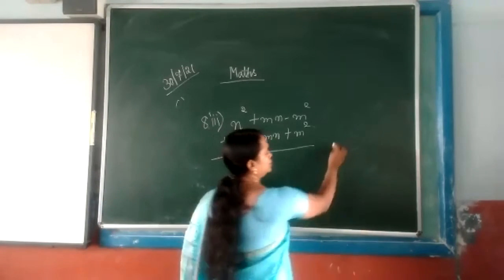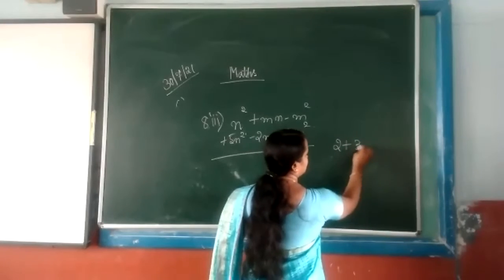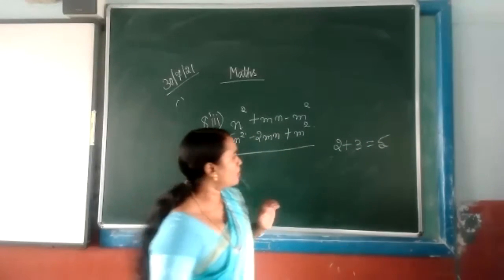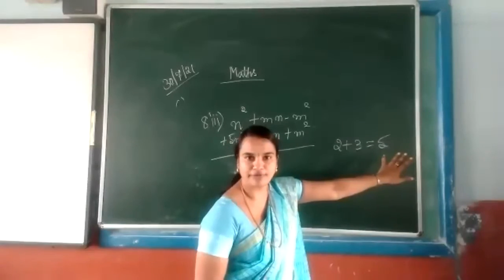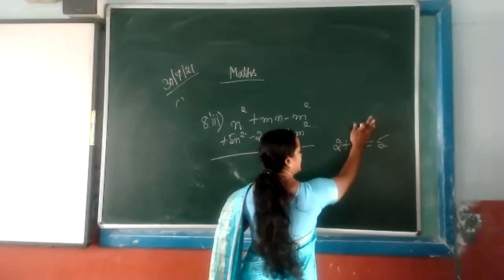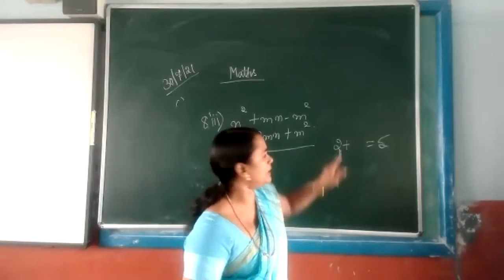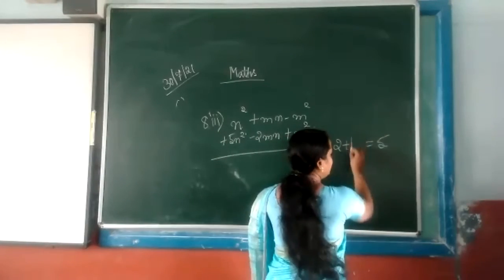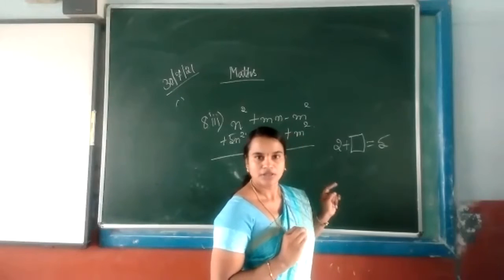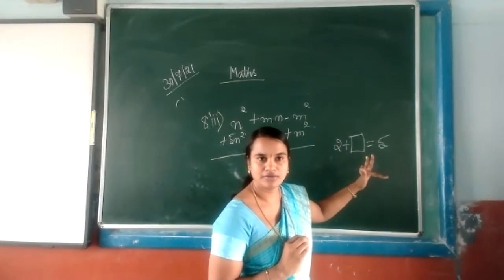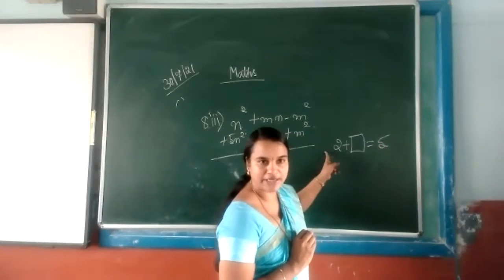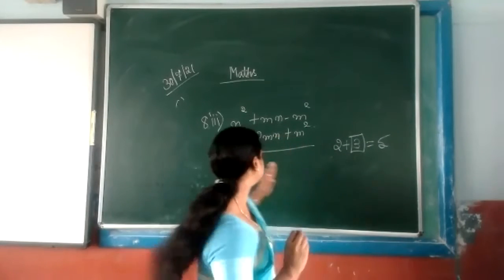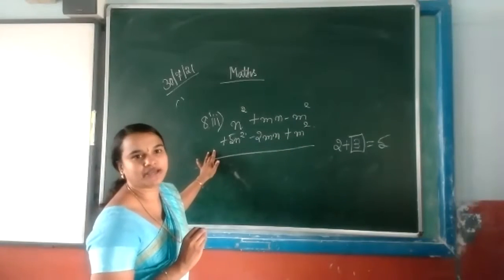Because here 2 plus 3 is equal to 5. This example I gave you that day also. If the question is like this, what must be added to 2 to get the answer 5? That means this part we have to find out. 3. So what do we have to do here? From 5 we have to subtract 2. Answer 3. Yes, miss. The same we are doing here. That means we have to subtract it.